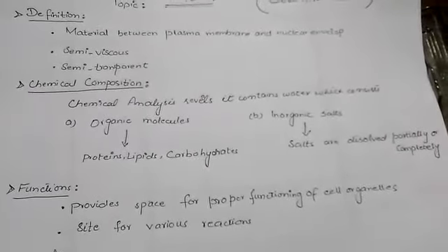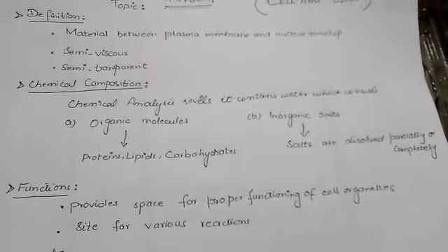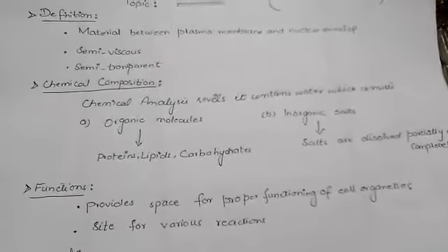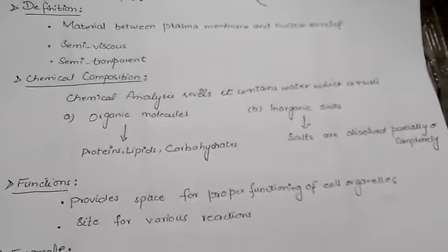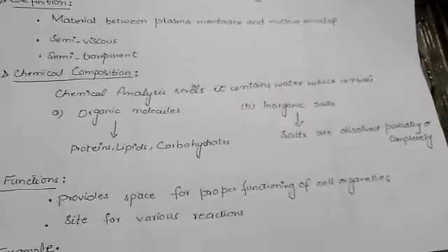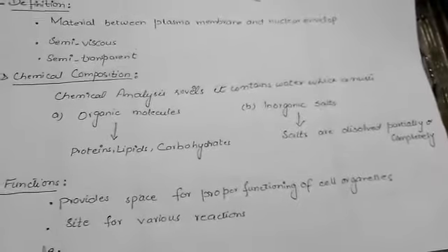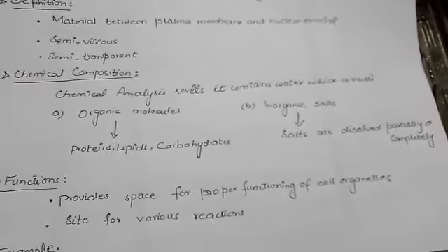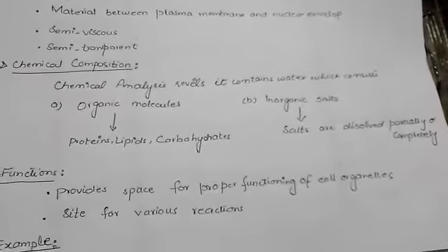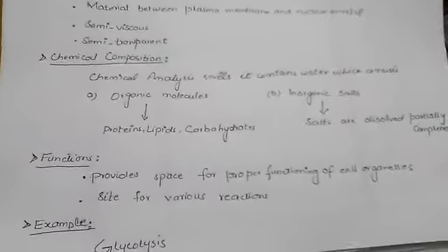Organic molecules include proteins, lipids, and carbohydrates, while inorganic salts include those salts which are partially or completely dissolvable.